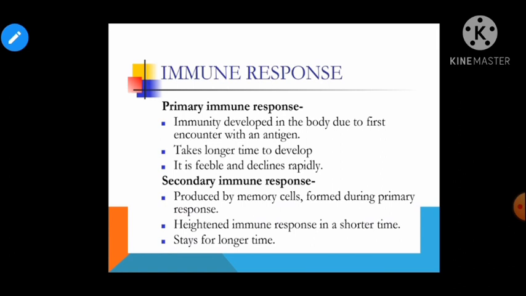जब primary response का जो memorize किया जाता है, उसके response में जो secondary response होती है, that is known as secondary immune response, and it is a heightened immune response in a shorter time. जो primary response होती है वो respond करने में ज़्यादा time लेता है, और जो secondary response होती है immune response वो very rapid होता है, right? Stay for the longer time, right? So this is the difference between the primary immune response and the secondary immune response.